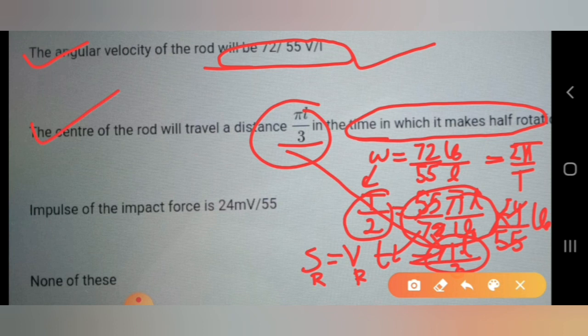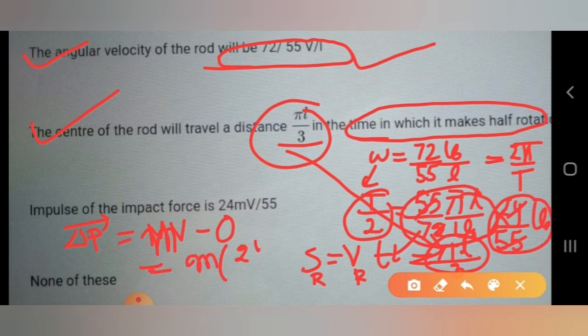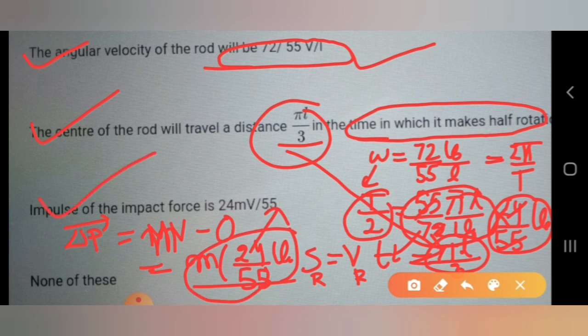And the third is the impulse of the impact force. Impulse is the change in momentum. The particle momentum will change, and also the rod momentum will change. It is easy to calculate for the rod because the rod was at rest. So delta p of the rod, the impulse, is equal to m times final velocity minus initial, which is 0. With the velocity we calculated for the rod, this is equal to m into 24 by 55 V naught, which is the impulse, and we see this answer is also correct. So all the answers A, B and C, all three, are correct in this question.